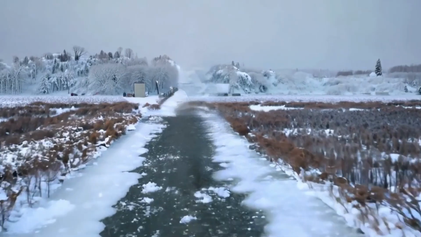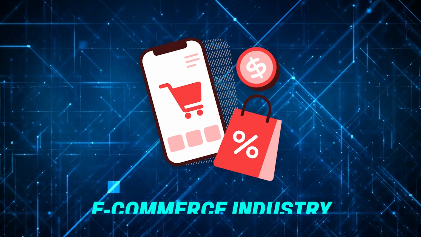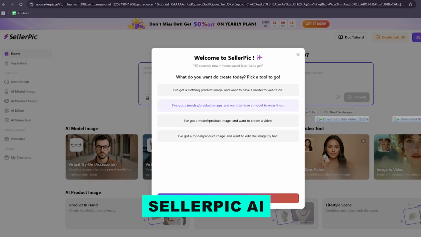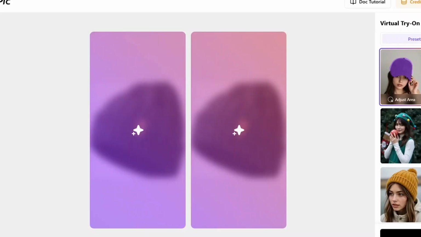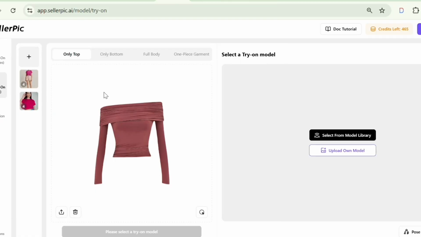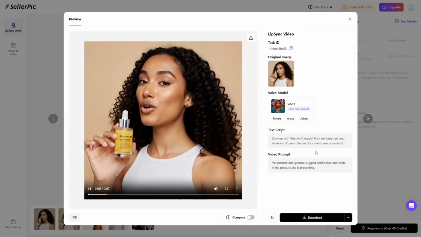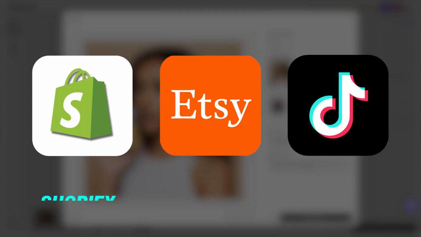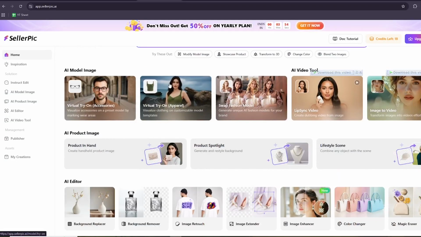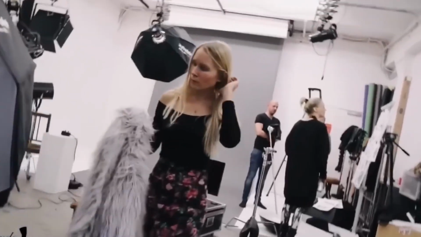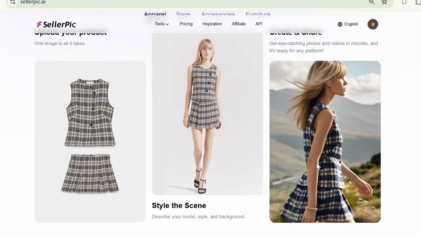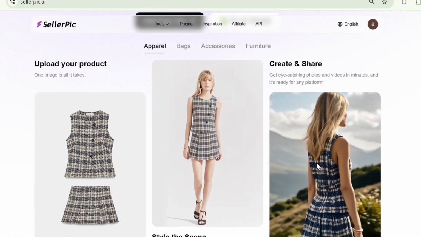for next-level video creativity. Let's talk about the e-commerce industry. E-commerce is having a revolution with SellerPick AI. This powerhouse lets online sellers transform a single product photo into multiple poses, backgrounds, and even generate lip-sync product videos for platforms like Shopify, Etsy, and TikTok. With SellerPick, what used to take hours of photo shoots and editing now takes just seconds, helping even new sellers boost their listings and stand out with studio-quality visuals.